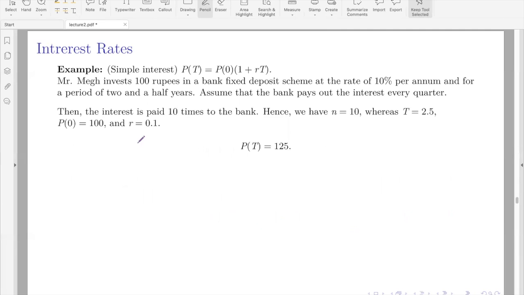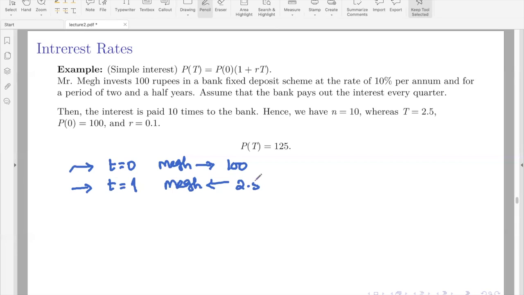Now let us try to see how the investor got the money time to time. Okay. So the first thing is, at t is equal to 0, Meg gave 100 rupees, right? At t equal to t1, Meg got 2 rupees 50 paise, right?